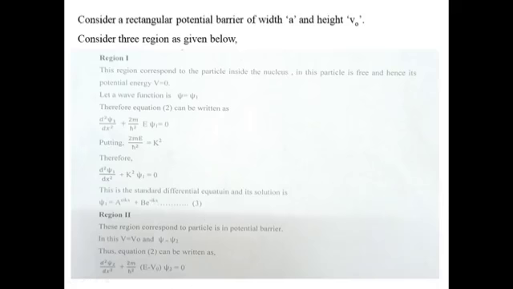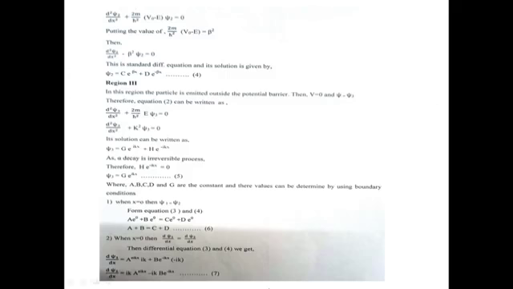Region 2 corresponds to the particle in the potential barrier. In this, V = V0 and psi = psi 2. Thus equation 2 can be written as d2 psi 2/dx square + 2m/h cross square (E - V0) psi 2 = 0. Then d2 psi 2/dx square + 2m/h cross square (V0 - E) psi 2 = 0.